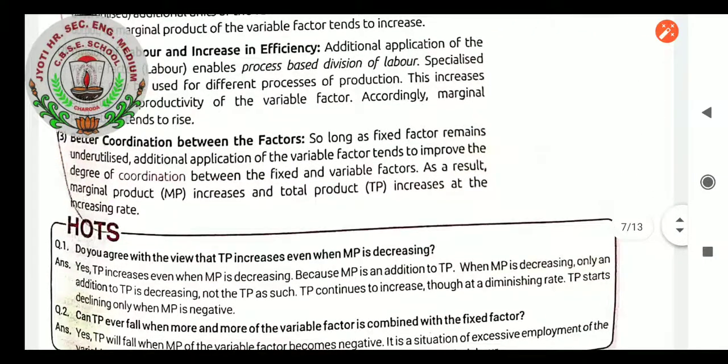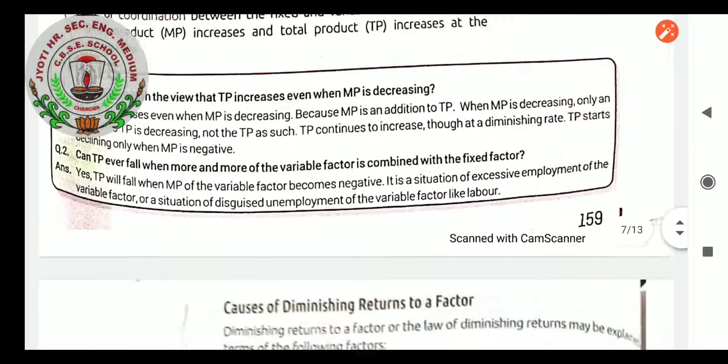Better coordination between the factors. So long as the fixed factor remains underutilized, additional application of the variable factor tends to improve the degree of coordination between the fixed and variable factors. As a result, marginal product MP increases and total product TP increases at an increasing rate.